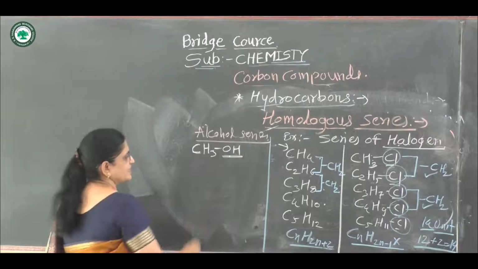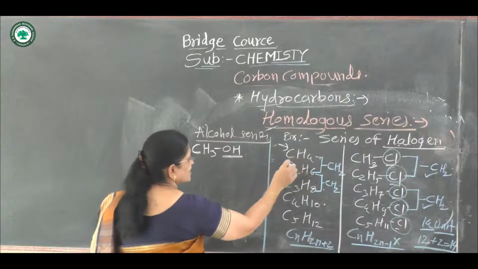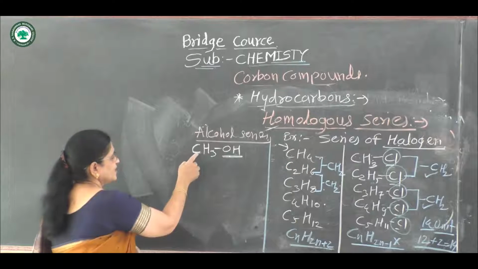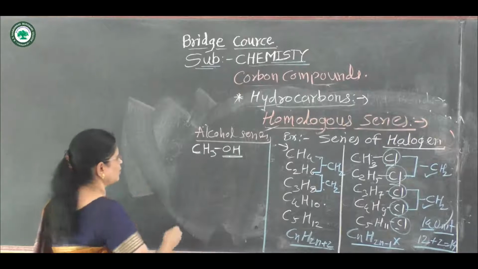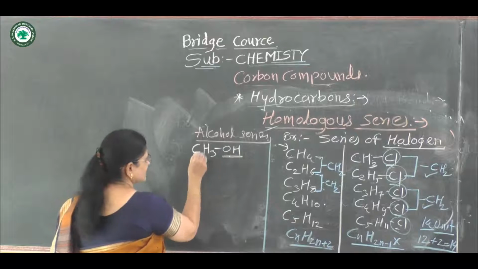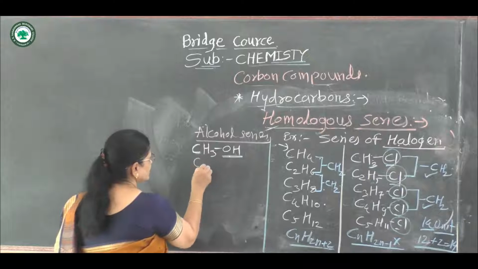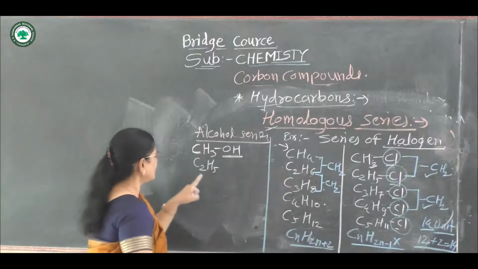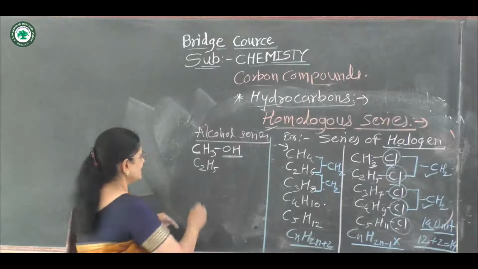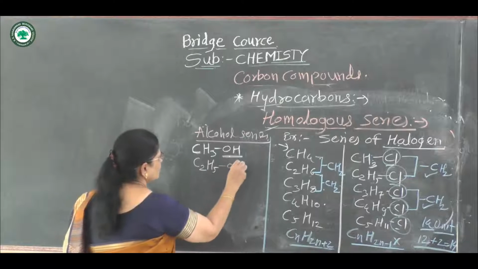Hence the first member is CH3, that means one hydrogen atom of methane is replaced by an OH group. It becomes methyl alcohol. Then the second member of this series is C2H5, again replacing one hydrogen atom of ethane by OH.